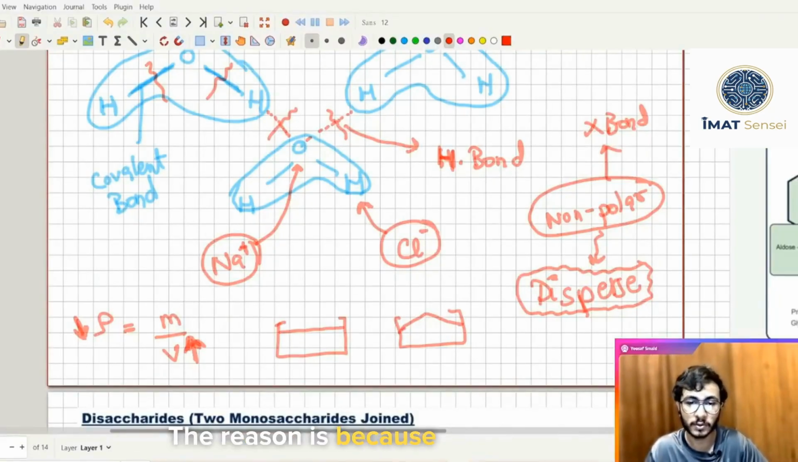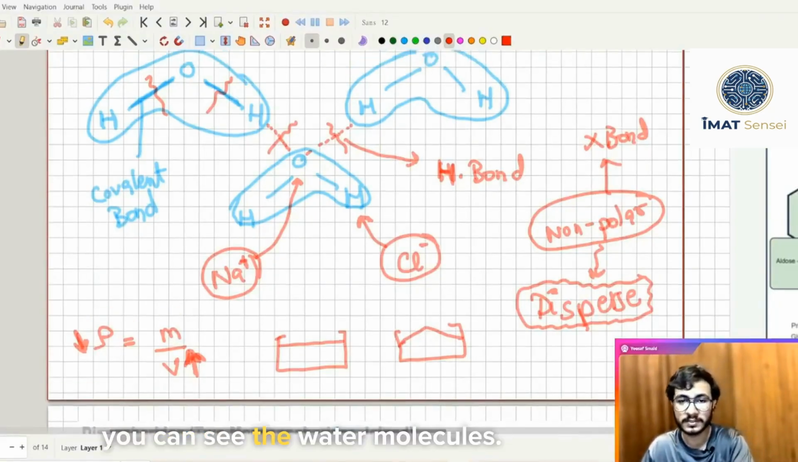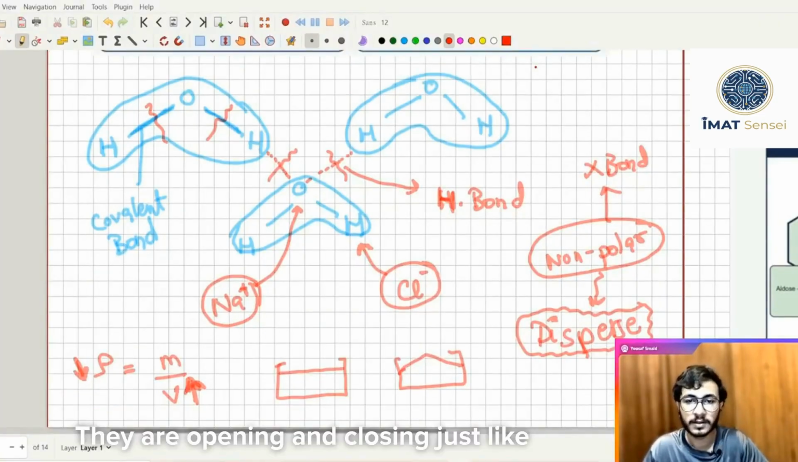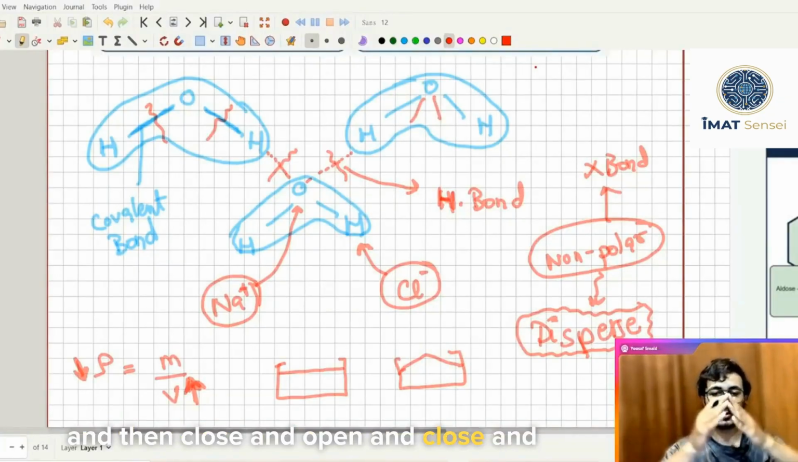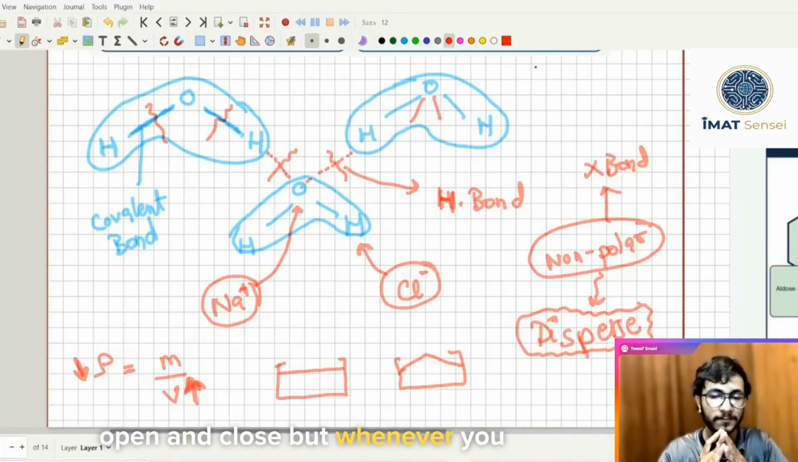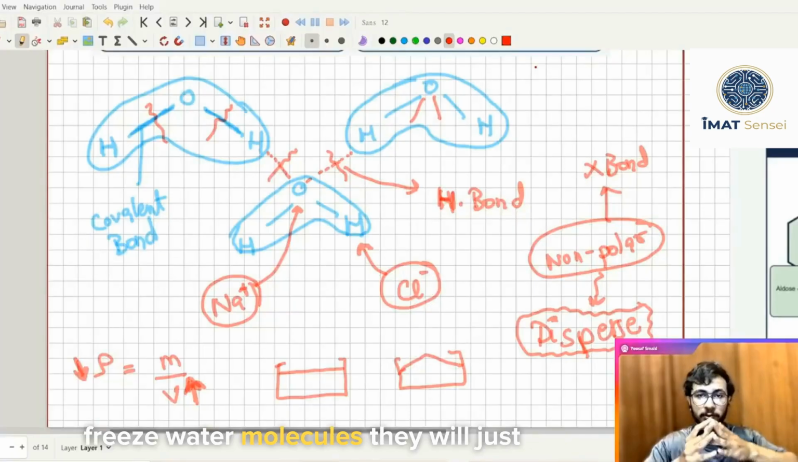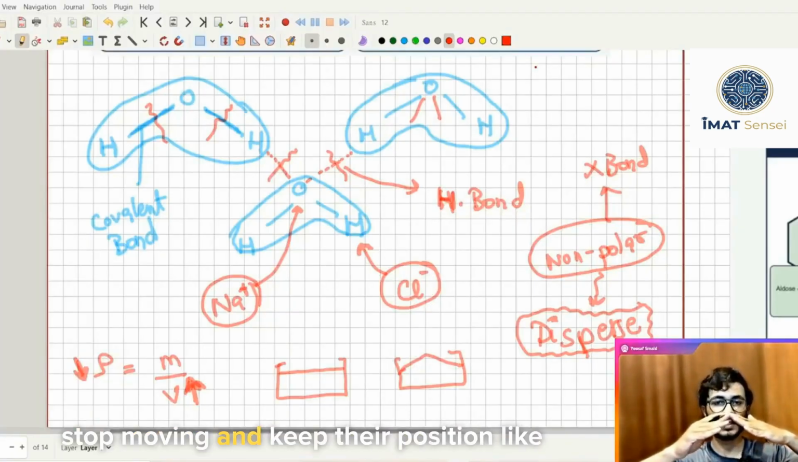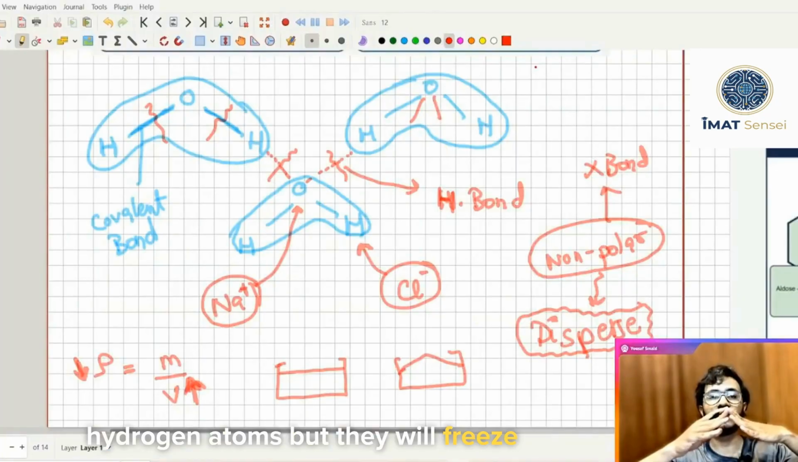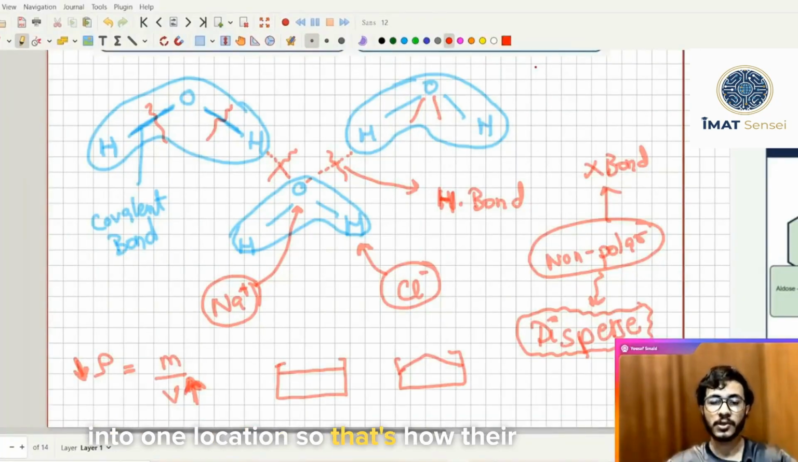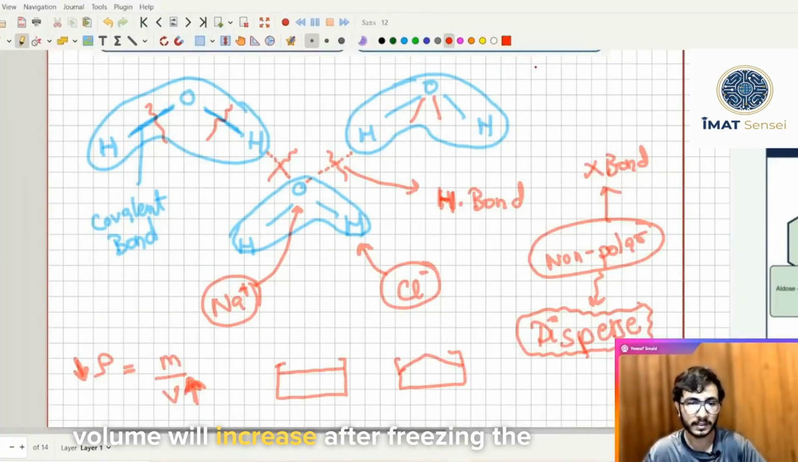The reason is because you can see the water molecules. They are opening and closing just like this. You can see like they will open and then close, and open and close, and open and close. But whenever you freeze water molecules, they will just stop moving and keep their position like this. They will not shrink the hydrogen atoms, but they will freeze into one location. So that's how their volume will increase after freezing.